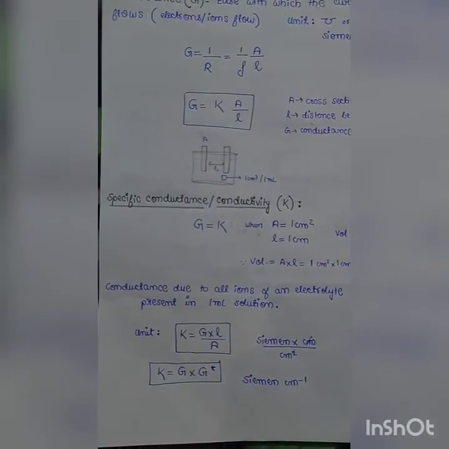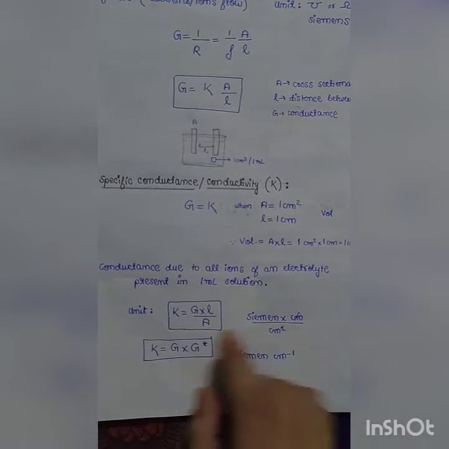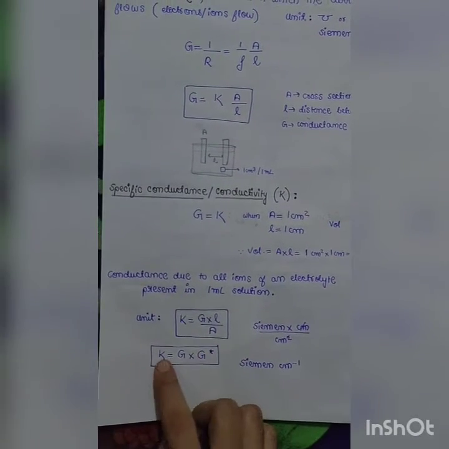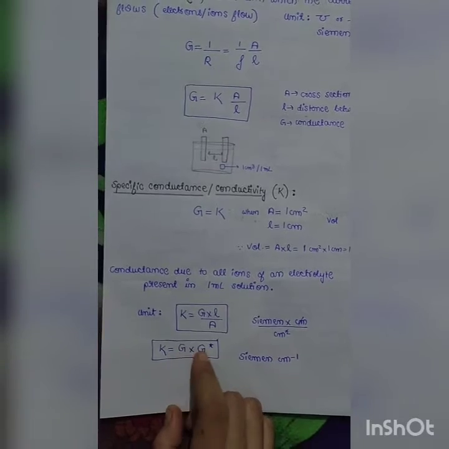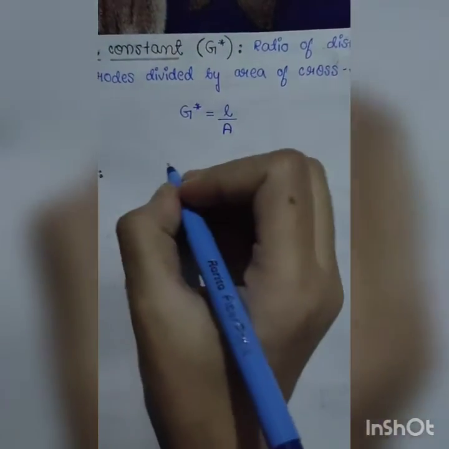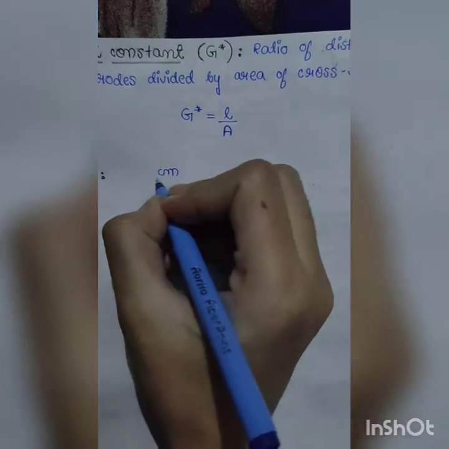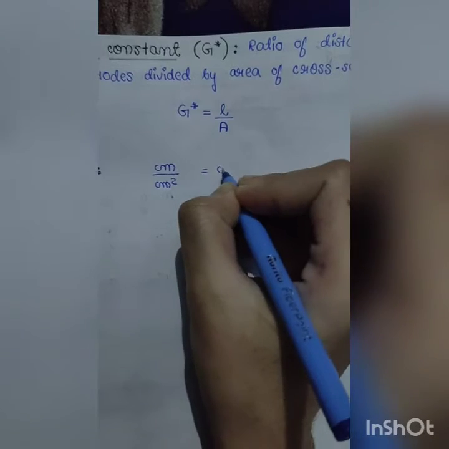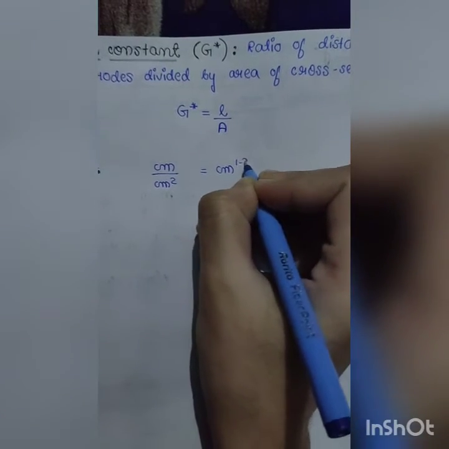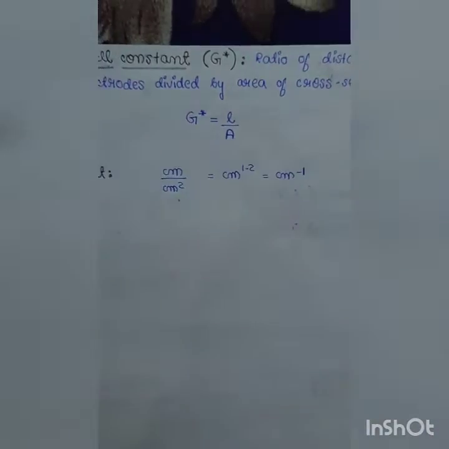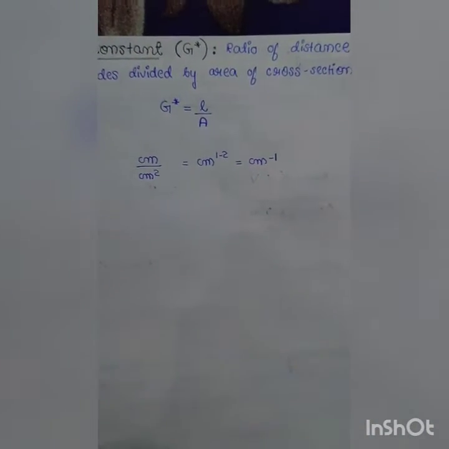So we can modify this formula of specific conductance or conductivity, where kappa is G into L by A and L by A is the cell constant. So kappa is equal to conductance G into G star, which is the cell constant. Now talking about units, we very well know the unit of length is centimeter and the unit of area is centimeter square. The base is the same, it is division, so powers will get subtracted. So the answer will be centimeter inverse. This will be the unit of cell constant and the SI unit will be meter inverse.